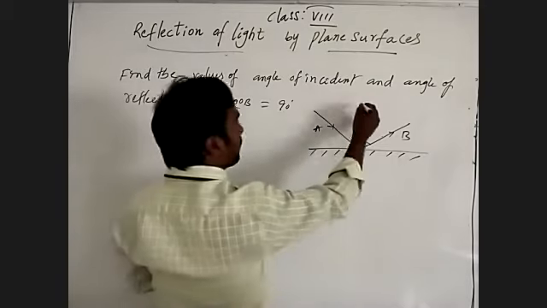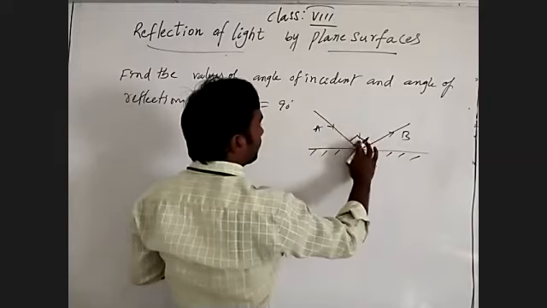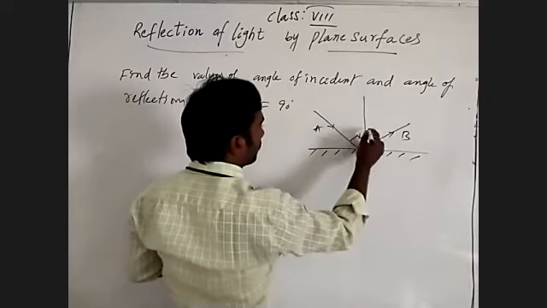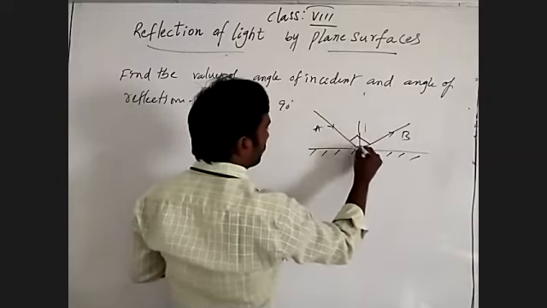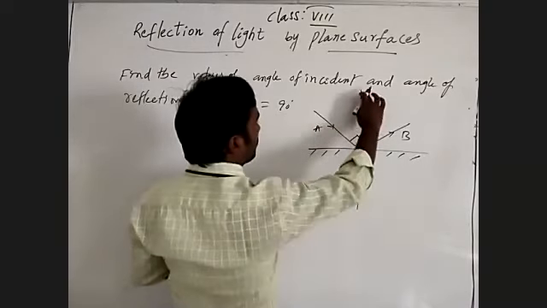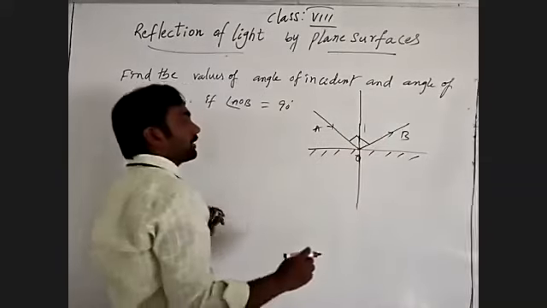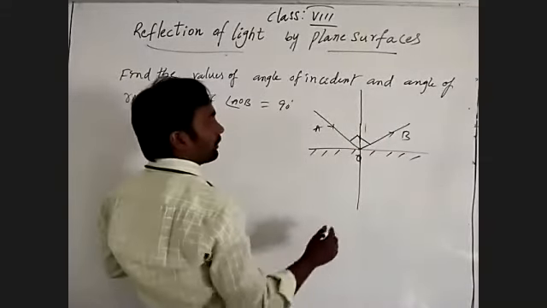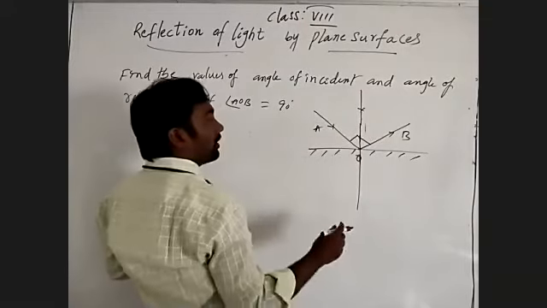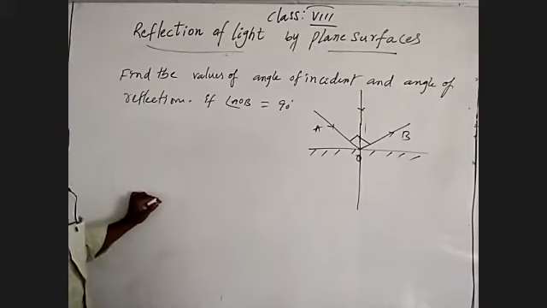If you draw a perpendicular line to the plane surface or plane mirror between A and B, what happens? It makes an equal amount of angle to A and B.